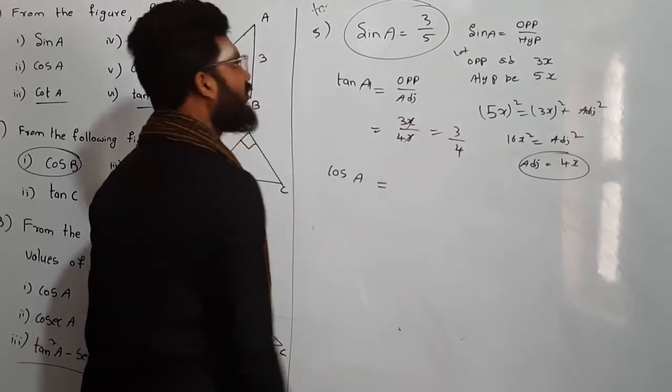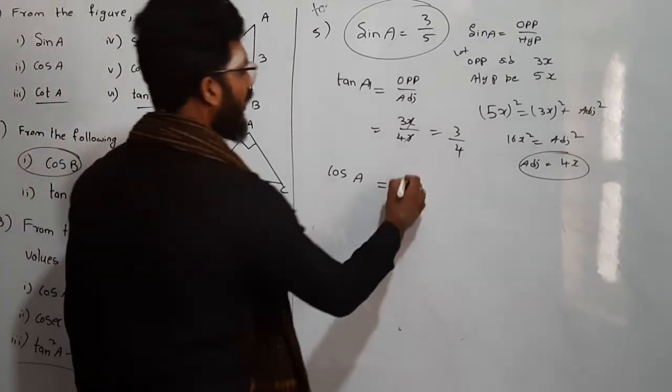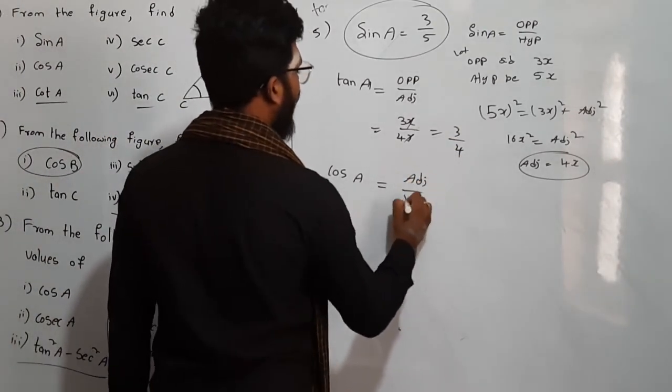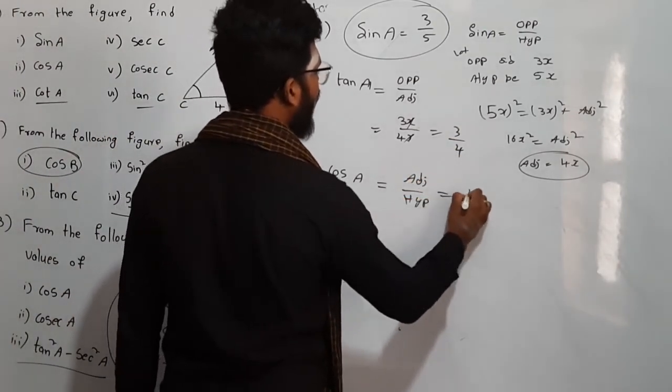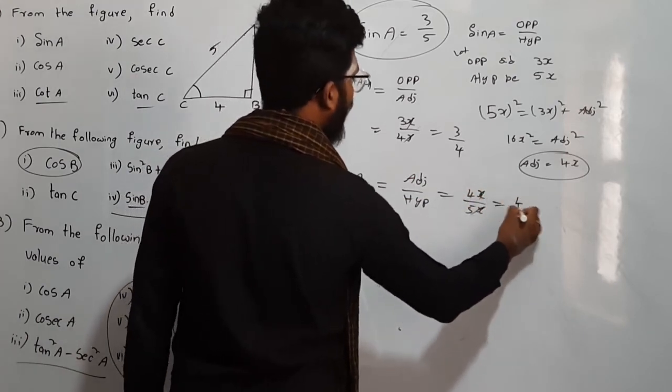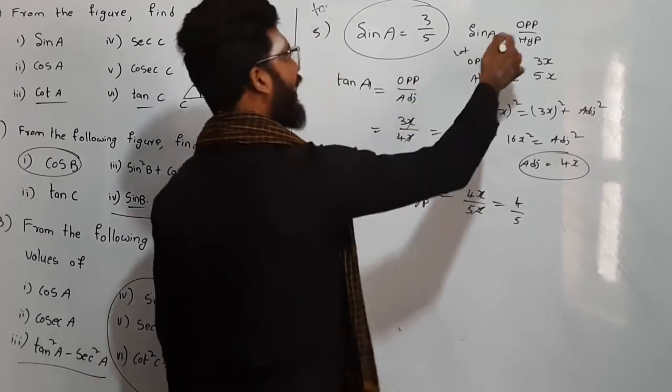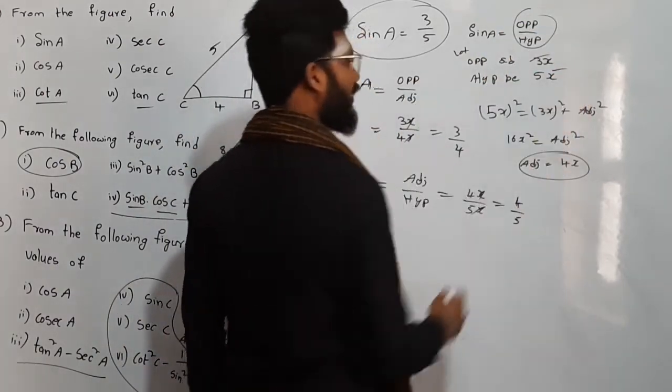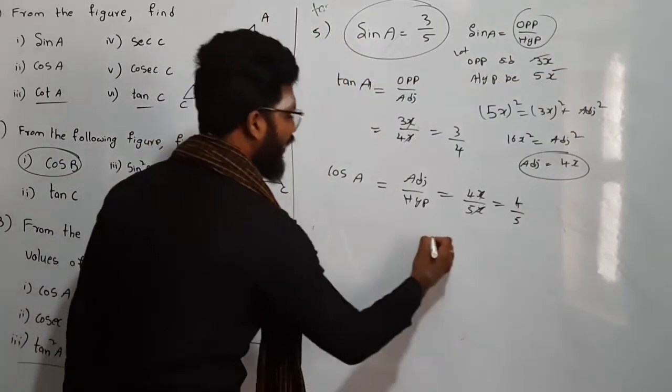3 by 4. In the same way, cos is nothing but adjacent side by hypotenuse. So what is the adjacent side? 4x by hypotenuse 5x. So 4 by 5. We can write like this, opposite and adjacent, or else we can consider one triangle.